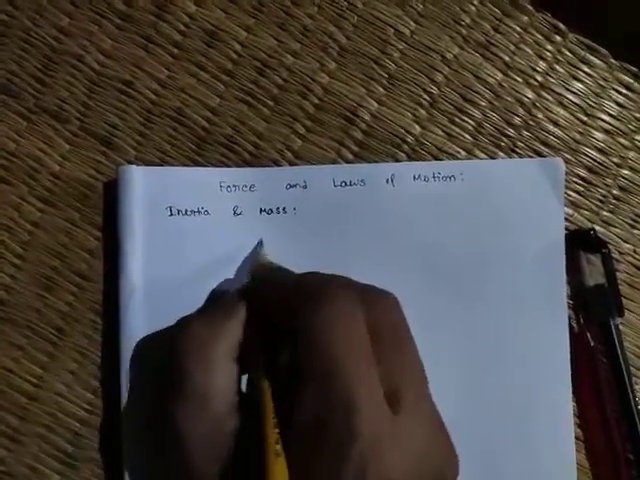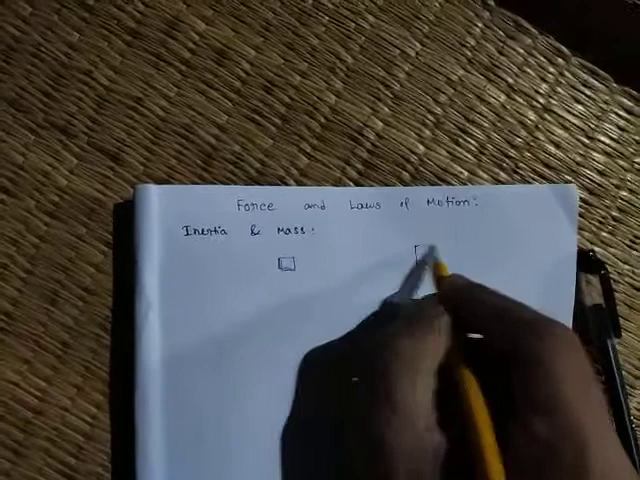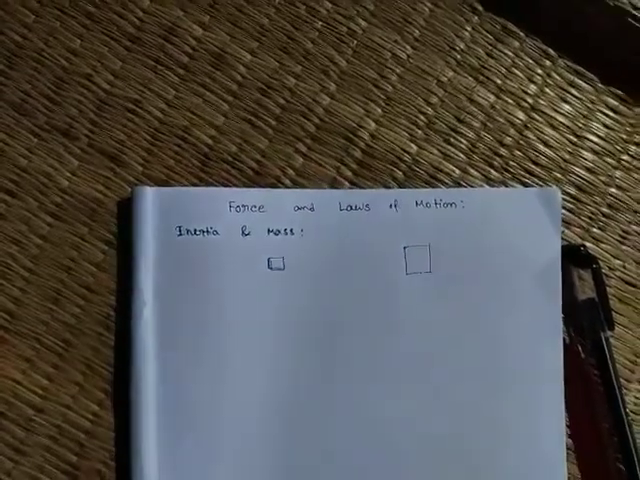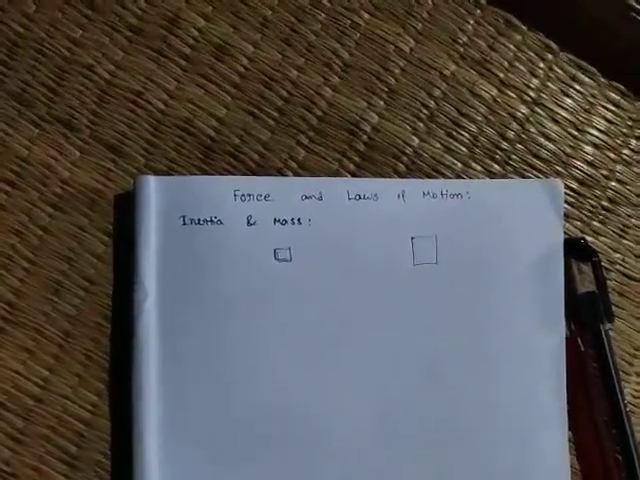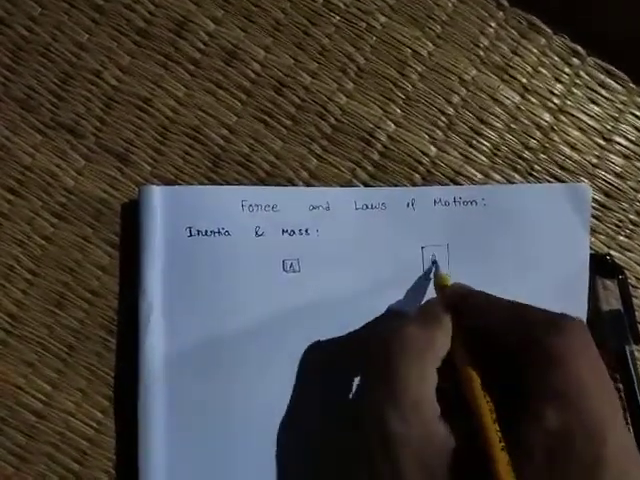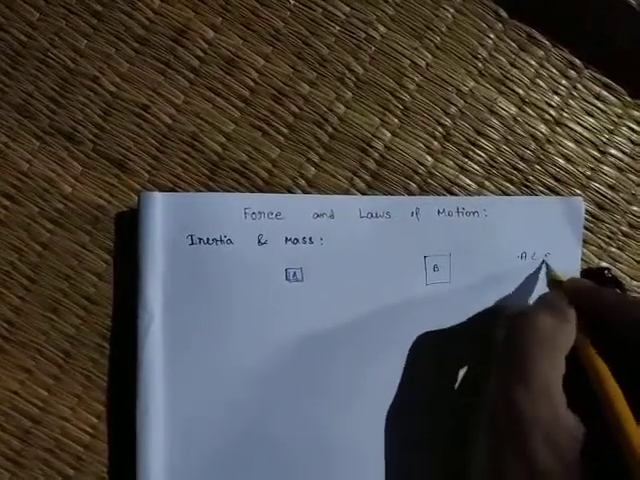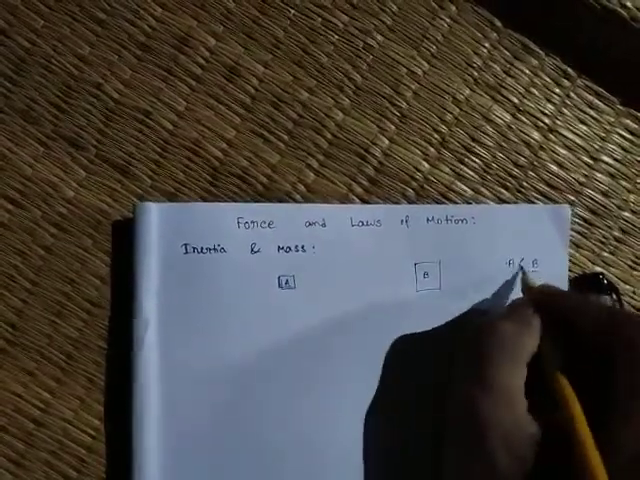Now consider there are two stones. One is a small stone, and the other is a big stone. You want to displace these two stones. This is stone A, this is stone B. B is greater than A, that means A is less than B, that means B is heavier or larger than A.